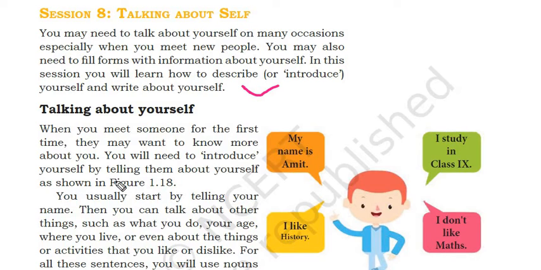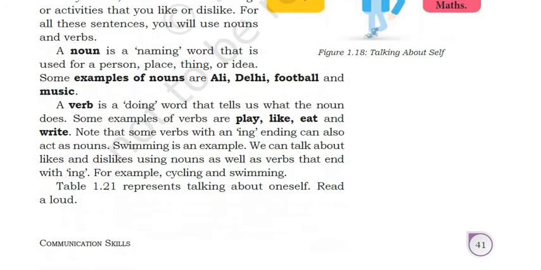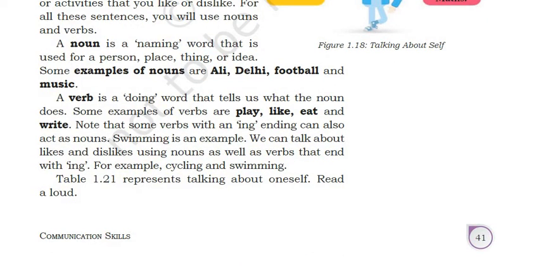My name is Amit. I study in class 9th. I don't like maths. I like history. Like this you introduce. When you meet someone for the first time, you introduce yourself, right? You usually start by telling your name, then you can talk about other things such as what you do, your age, where you live, or even the things or activities that you like or dislike. For all these sentences you will use nouns and verbs.